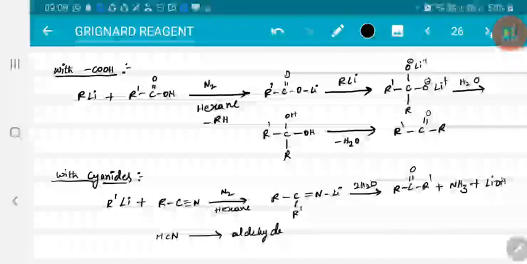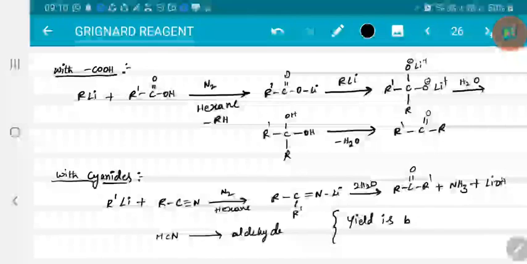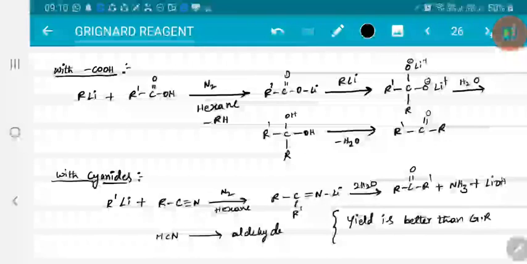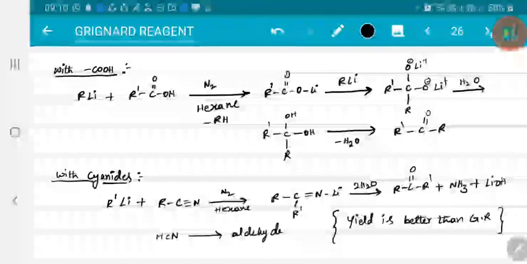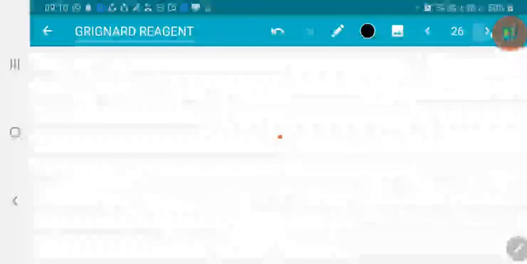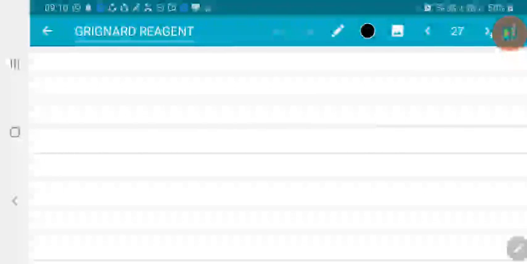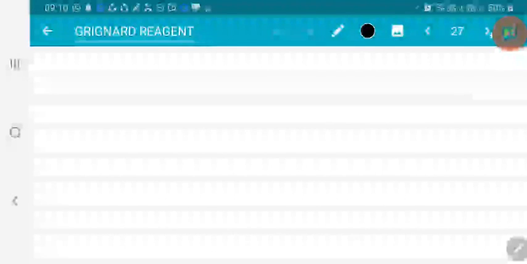Similarly, with formaldehyde you will get a primary alcohol. With aldehydes you will get a secondary alcohol. With ketones you will get a tertiary alcohol. Right. But you will get better yields than with Grignard reagent. So we say that organolithium compounds are more reactive than Grignard reagents. Now, whenever there is steric hindrance with the Grignard reagent, you will get alkenes, right?